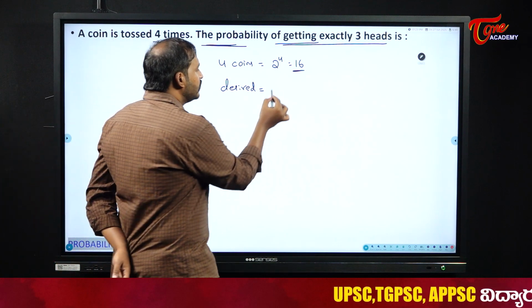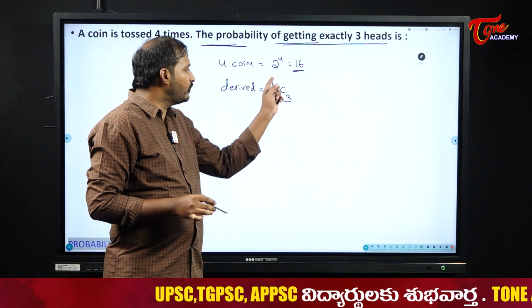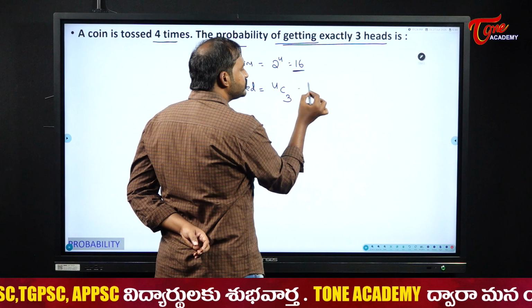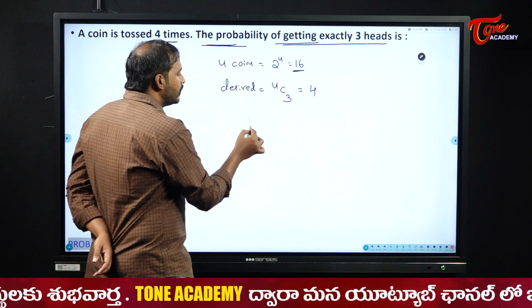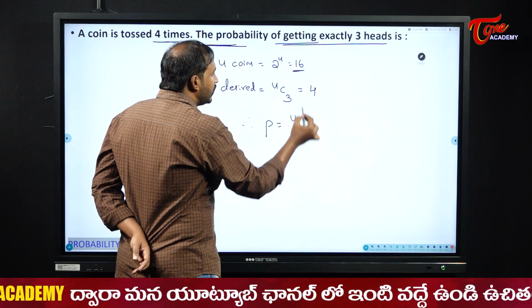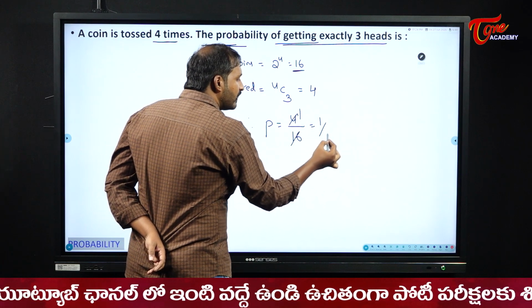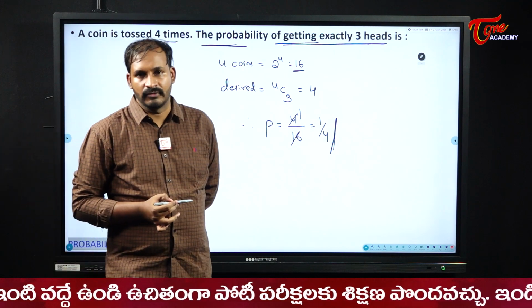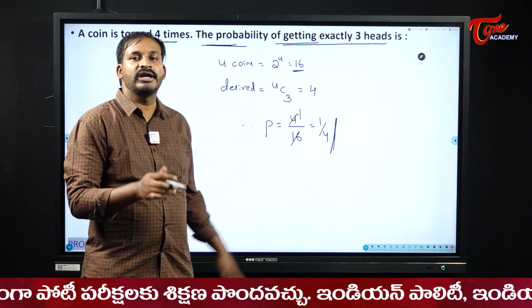So, what will you write? 4C3. Out of 4, 3 should be heads. So, 4C3, what does it become, students? 4C3 is nothing but 4. So, therefore, probability will become desired 4 by total number of outcomes 16. So, here the probability becomes 1 by 4. Understood?